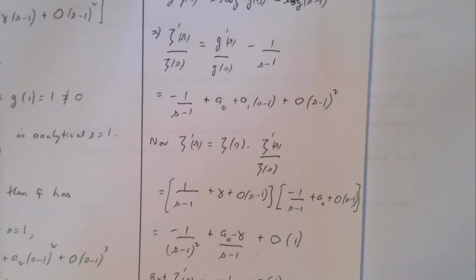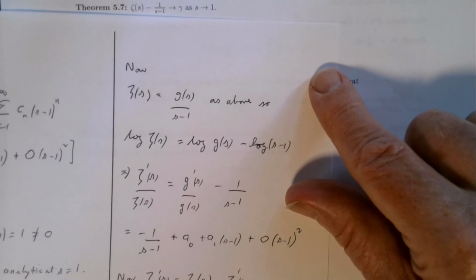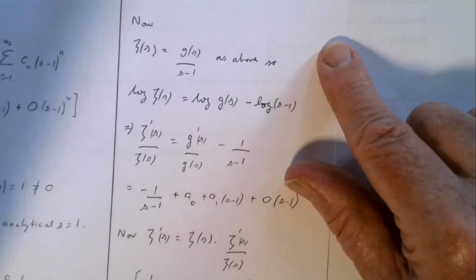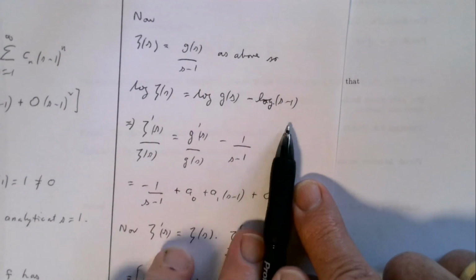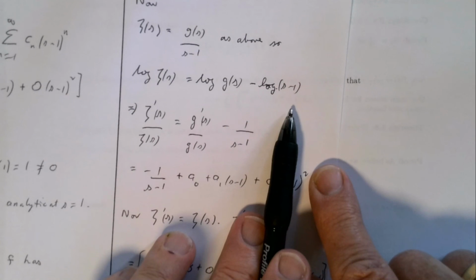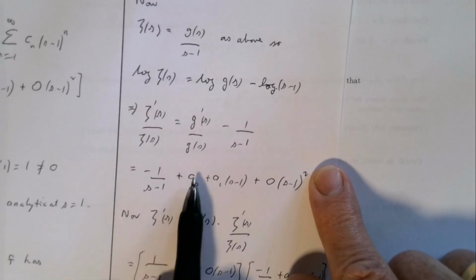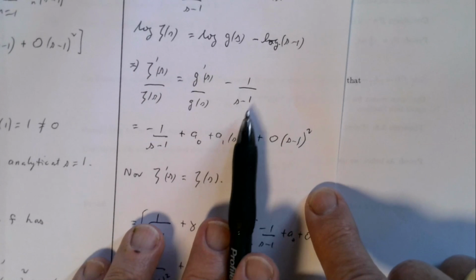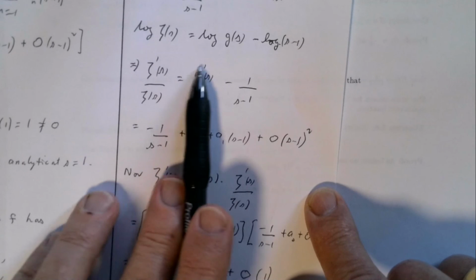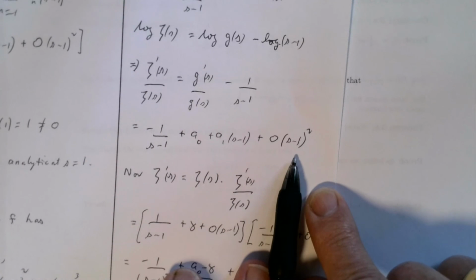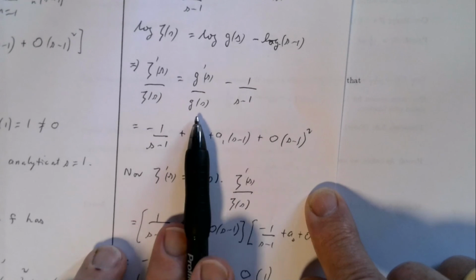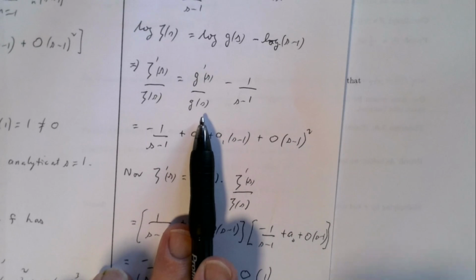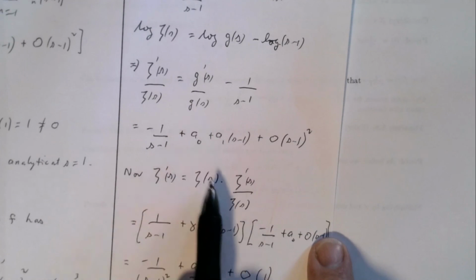And for the logarithmic derivative, I again go back to this g that I defined before, and so zeta of s is g of s on s minus 1 as above. Take the logarithm of both sides using the log laws. We differentiate both sides, so I get the logarithmic derivative there, and this is minus 1 on s minus 1. So that one I can copy down. This one is analytic, so this has a Taylor series. So I can just write that down as the Taylor series of g dashed on g, because g of 1 is not 0, and this g is analytic at 1, so this has got a Taylor series.